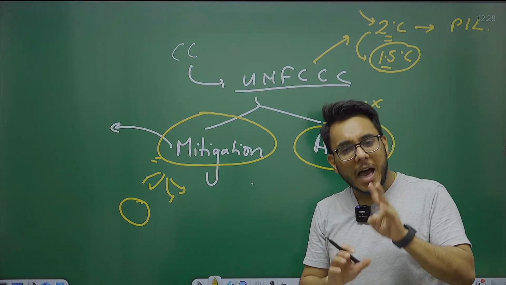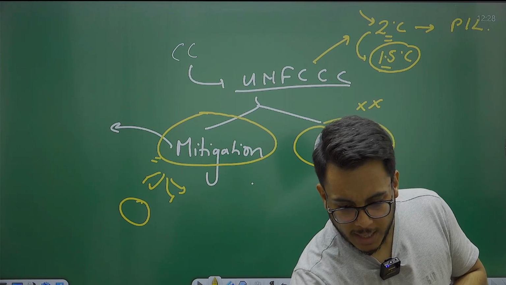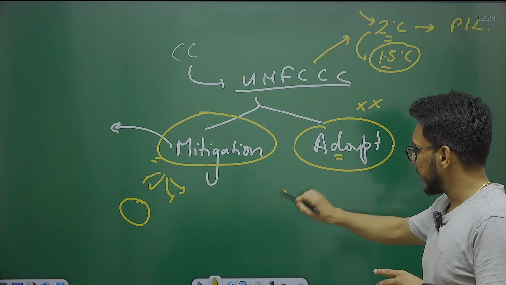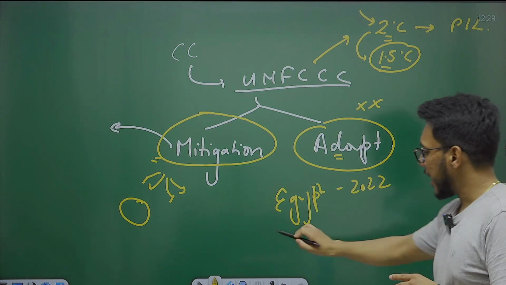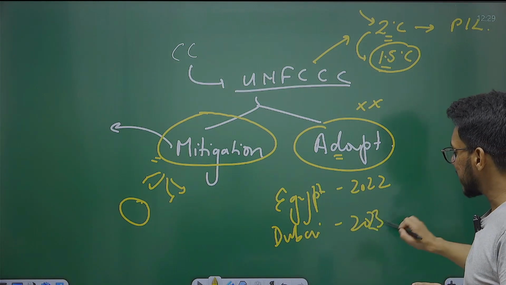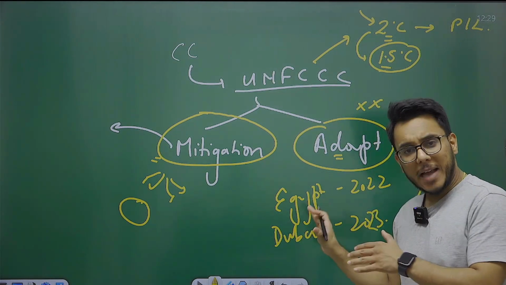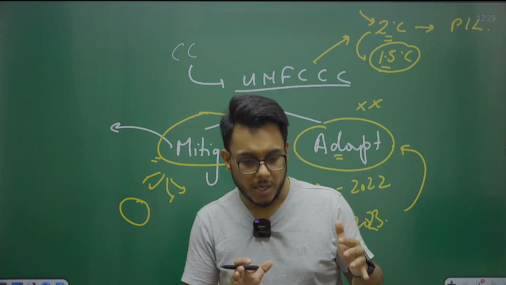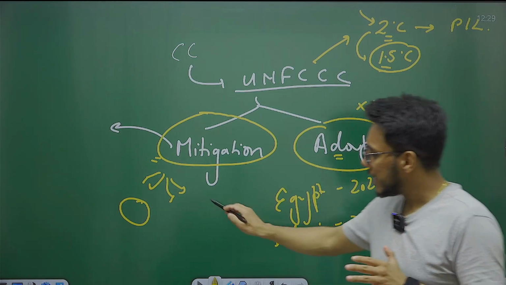Let me give you more idea about the last two Conference of Parties that have been held: Egypt 2022 and Dubai 2023. In Dubai 2023, the focus was that we need to discuss adaptation also. And what happened in Dubai? The countries decided that they will come out with adaptation plans. Again, I'll explain, adaptation focuses more on the climate.